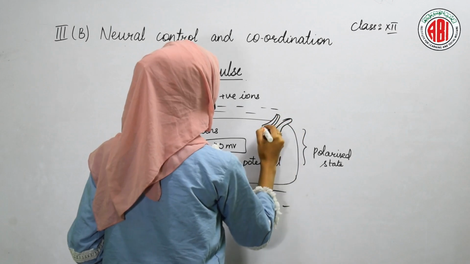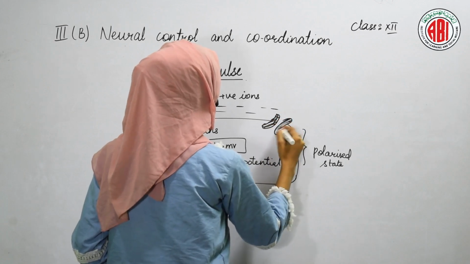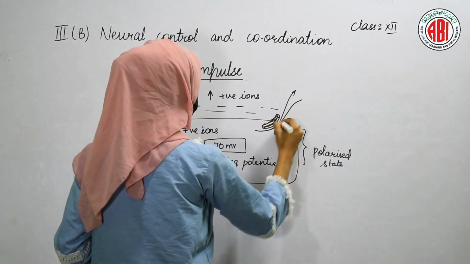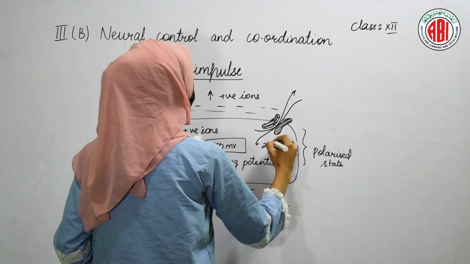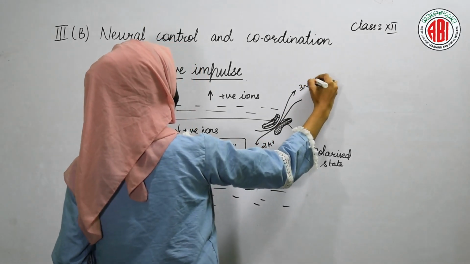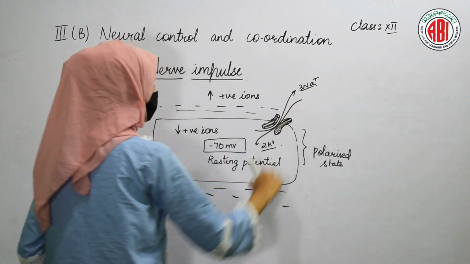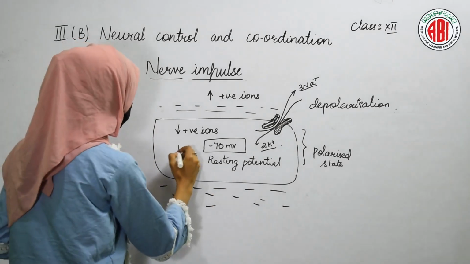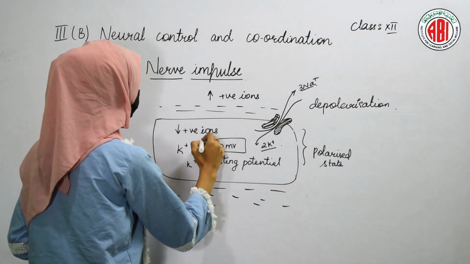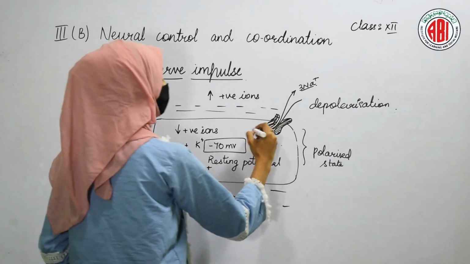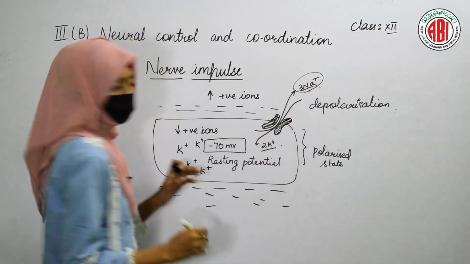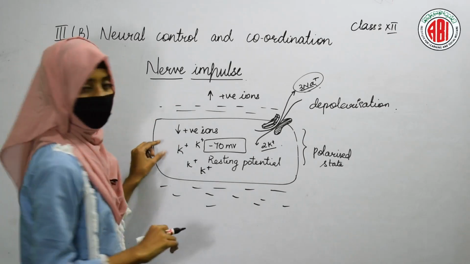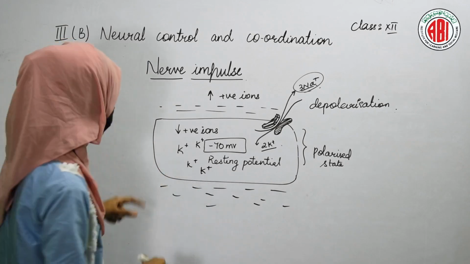Sodium potassium pumps are present like this, right? With the help of these pumps, the sodium will move out and the potassium ions will move in. Three sodium ions move out of the cell while two potassium ions enter the cell. When the potassium ions enter, the cell shows more potassium ions, and the sodium ions present in the cell move out. So there will be fewer sodium ions in the cell, but the potassium ions will be more in number compared to the sodium ions, like this.